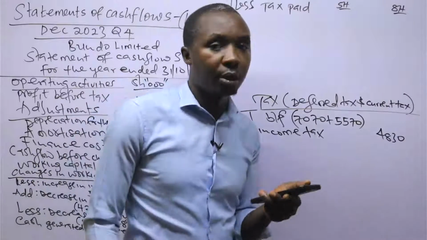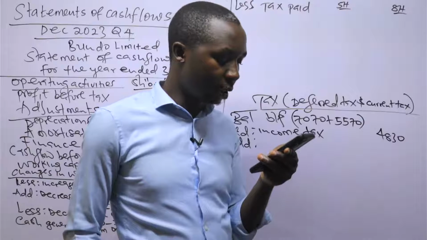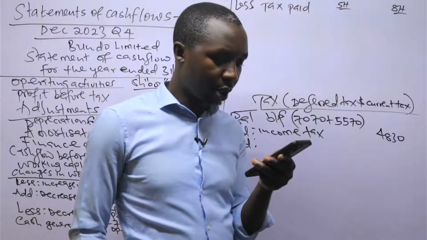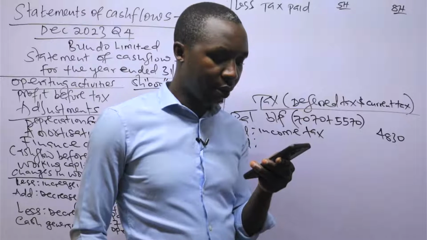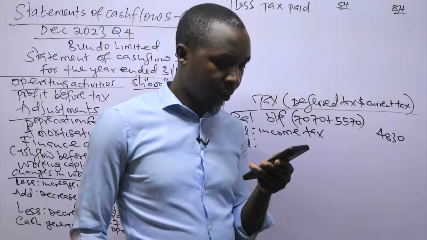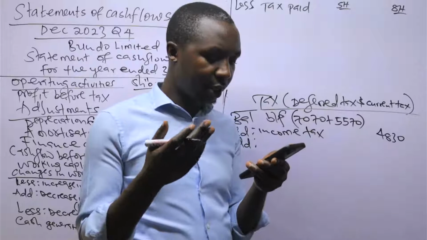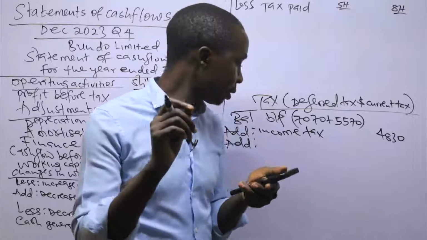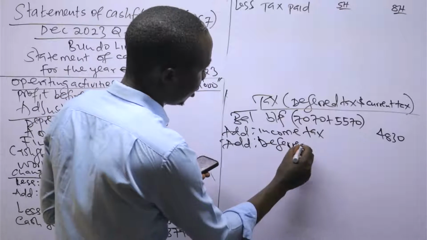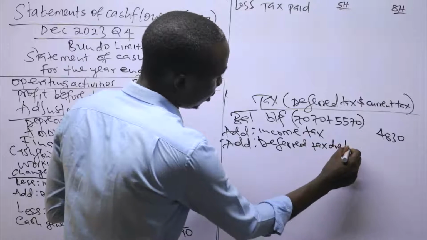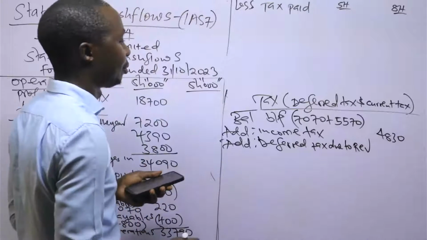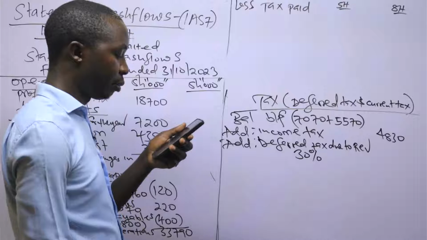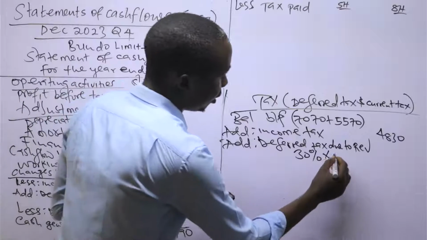Then under additional information, in note 1, there's a paragraph there. They mentioned that during the year ended 31st October 2023, the property was revalued upwards for a gain amounting to 1,200,000. The company does not make any transfer for excess depreciation on revaluation. However, it accounts for deferred tax. So deferred tax due to revaluation. Remember that you are told to use 30%. They say that the income tax rate applicable to Budo Limited is 30% of the revaluation.